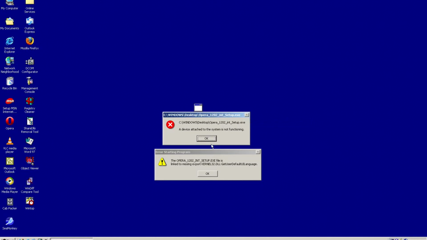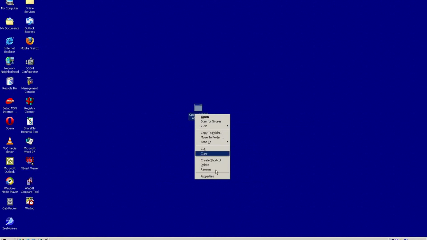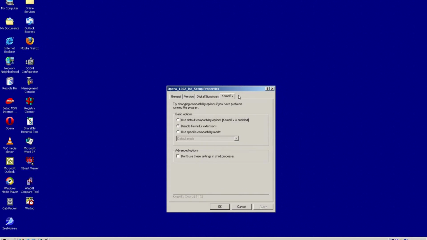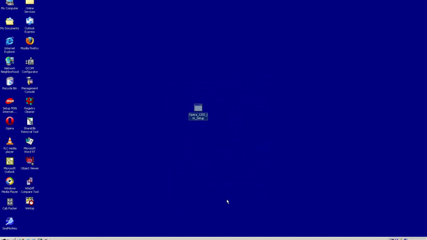But if we right-click with Kernel X installed, as you can see, we have a tab called Kernel X, and we can select what operating system we want this program to run on. Basically, Kernel X tricks the program into thinking that it's running on a newer version of Windows. It's just tricking it, and it will actually run. It's kind of like an API, but okay. So we'll try running this in Windows 2000 mode, and now when we run this application, since Kernel X is enabled, it's gonna do its thing, and this program will actually launch.